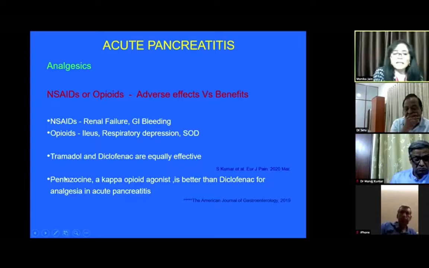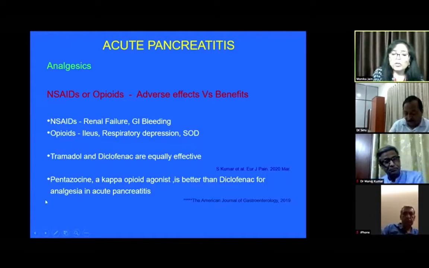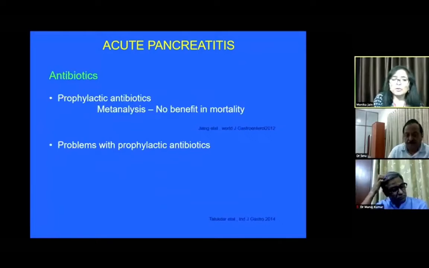Although pentazocine also increases intraductal pressure in the pancreas, as well as the pressure on the sphincter of Oddi, overall the pancreatitis outcome was not worse as compared to placebo when pentazocine was given as an analgesic. So this is a very good drug which can be used in patients with acute pancreatitis in ICU.